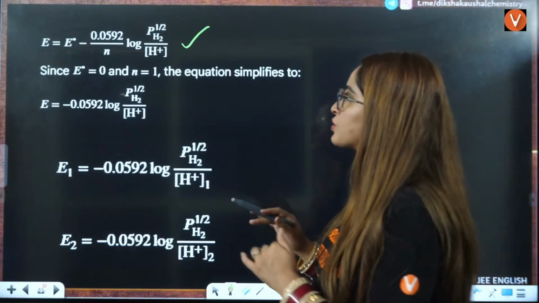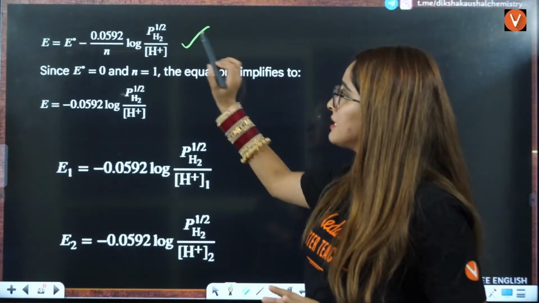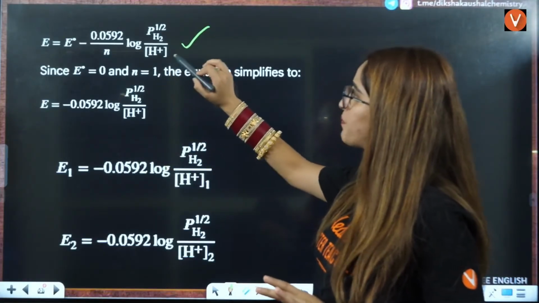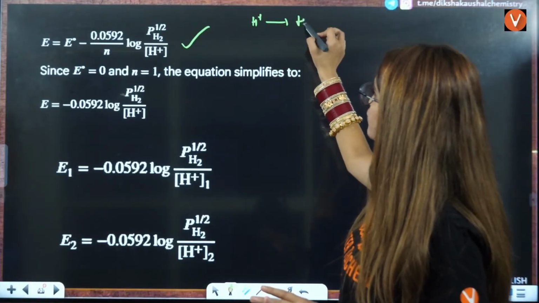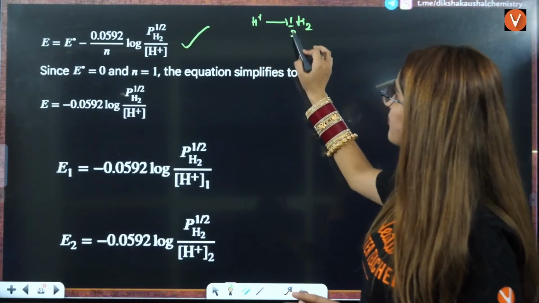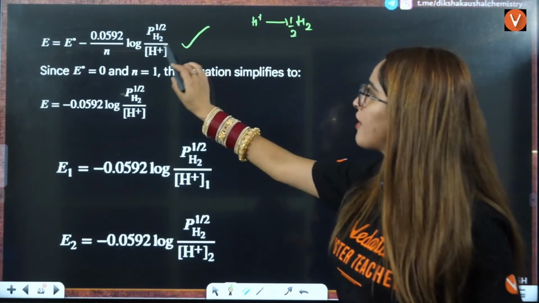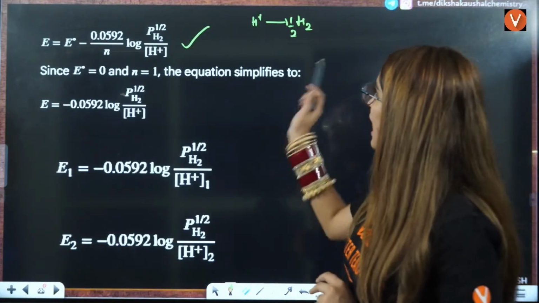E is equal to E naught minus 0.0592 divided by n. Now, in this case, because of pressure, H positive gives rise to H2. That is half. That is why we have written here pressure of H2 raised to the power half, divided by H positive concentration. Understood?